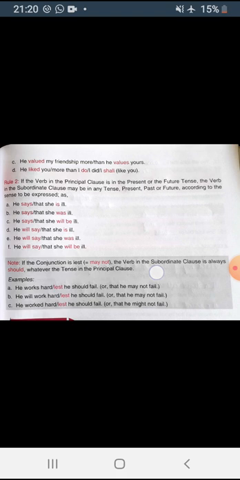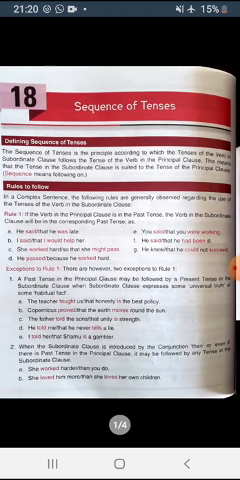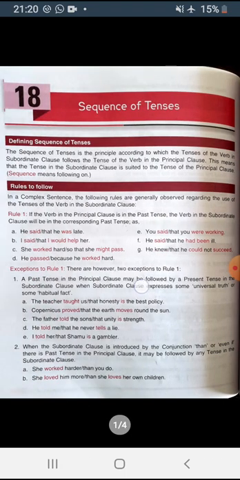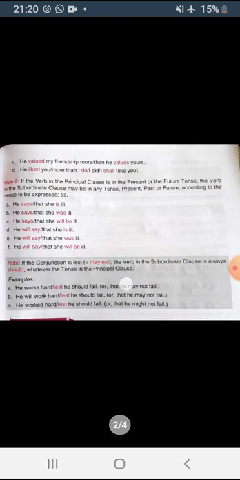Now, we discussed rule number 1 that if the principal clause is in the past tense, the subordinate clause will also be in the past tense, but there are some exceptions. If the subordinate clause expresses the universal truth or habitual fact, then it will be in the present tense. And second, if it is introduced by the conjunction than, then it will follow any tense. Clear? Now, what is rule number 2?